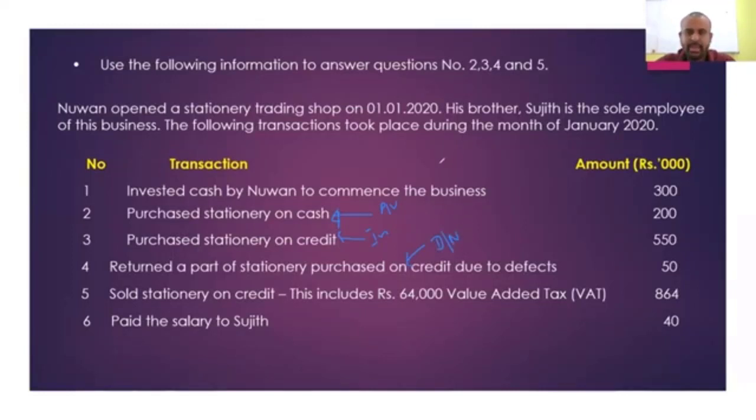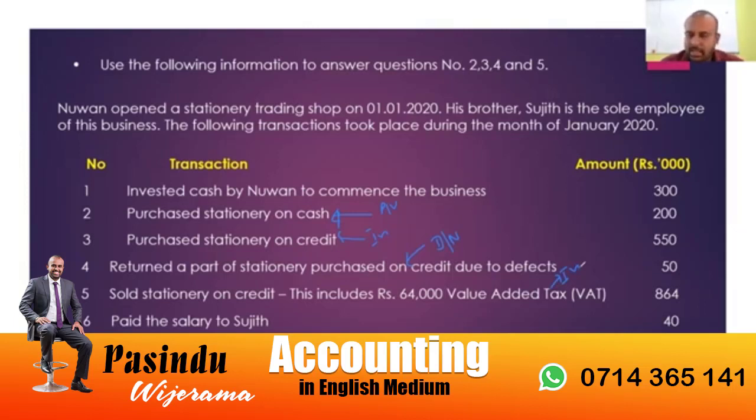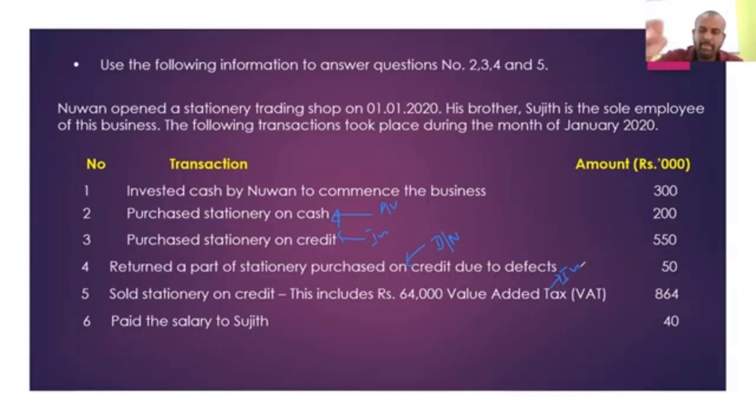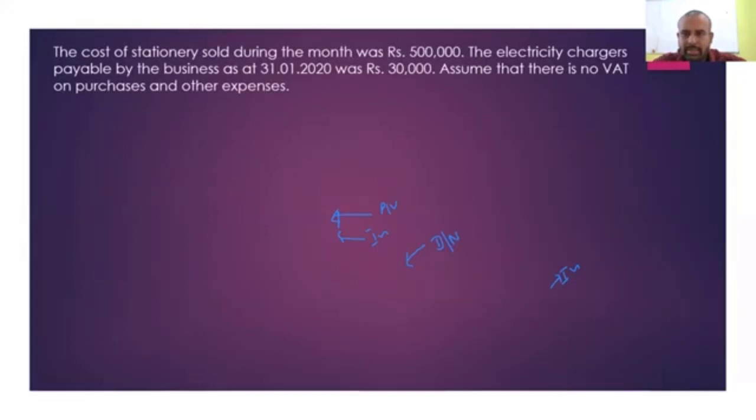And at last, they want you to identify the source document for transaction number 5, which is credit sales. Source document will be the invoice. If it is credit sales, you want to receive the cash later, so by the time you make the sale you have to raise the invoice. Source document is an invoice. So what were the source documents? Payment voucher, invoice, debit note, and again the invoice, right? Okay, then shall we look at the answer? The answer, you can see what were the options that they have given.